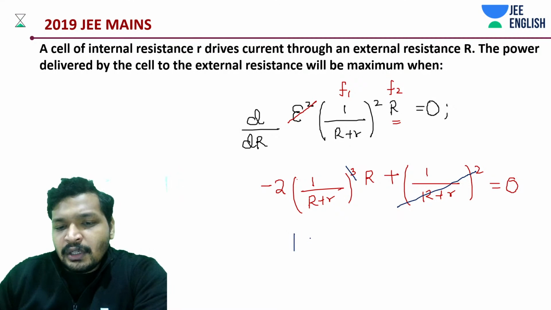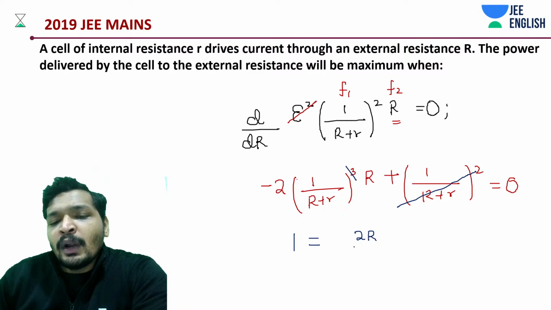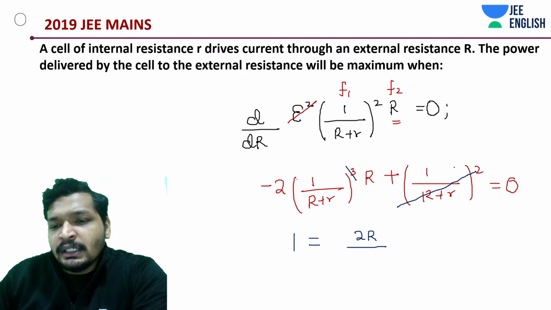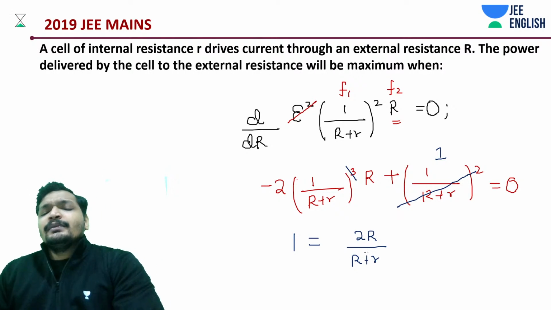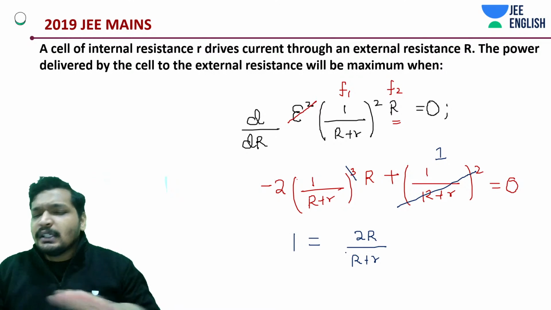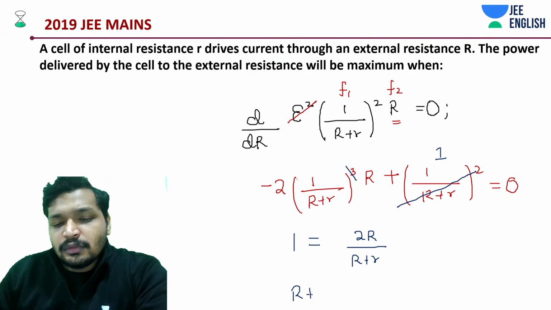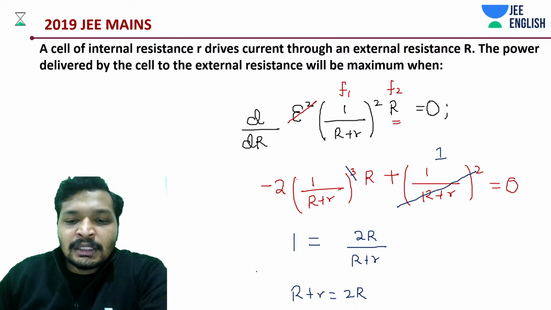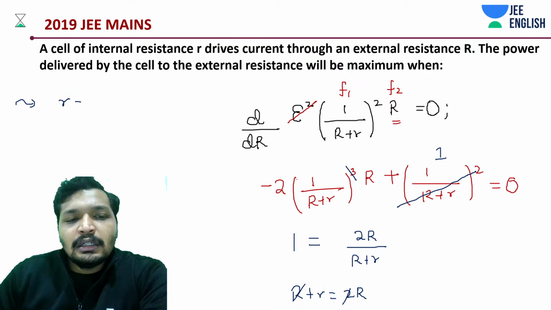So if you solve this, you'll have something like 1 by 2R. 1 is equal to, if I take this on the other side, this is going to be 1, right? So 2R by R plus R is equal to 1. So R plus R is equal to, there you go. So this is like a fact that we derived. R is equal to R.